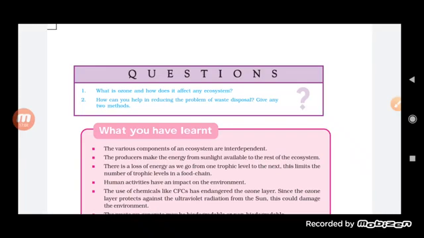Similarly, how does it affect, students? Absolutely, it works as a shield to prevent ultraviolet radiation from falling on the surface of the earth, and it helps in reducing skin problems or skin cancer in a person.